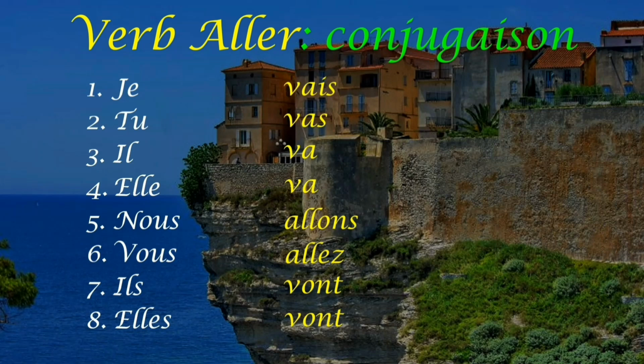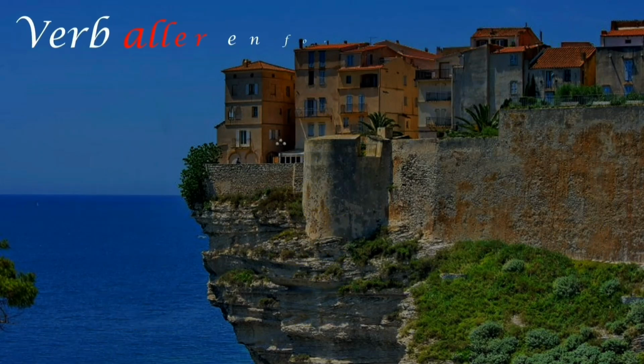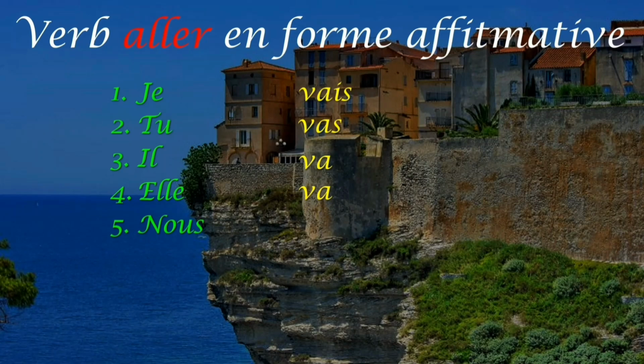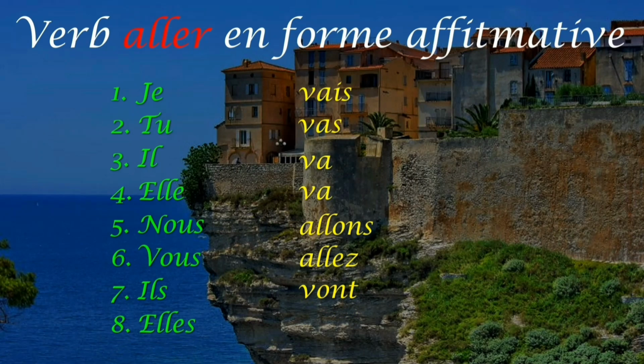Now let me tell you, the conjugation doesn't vary from its affirmative form. The simple present tense in the way you conjugate the verb aller is the same as in affirmative. Let us have a look once again. So it's je vais, tu vas, il va, elle va, nous allons, vous allez, ils vont and elles vont. So the way you conjugate the verb aller in the simple conjugated form is the same in the affirmative form. Affirmative form means a positive way you conjugate a verb.